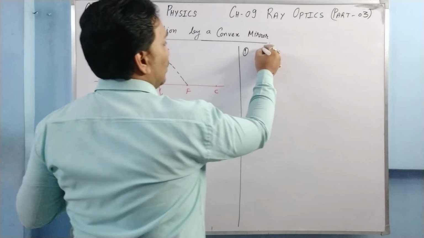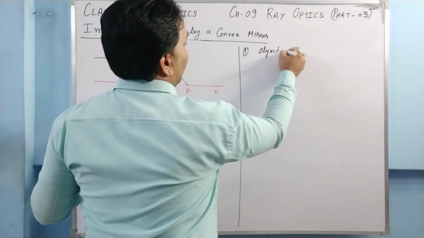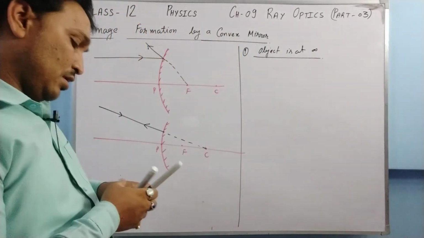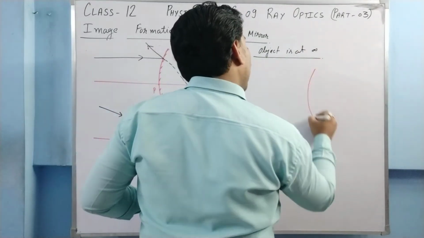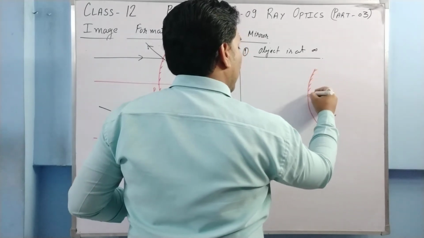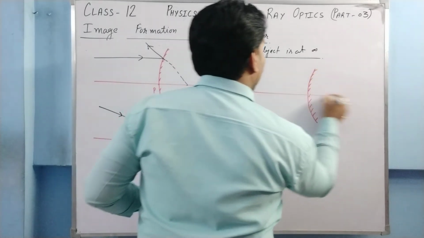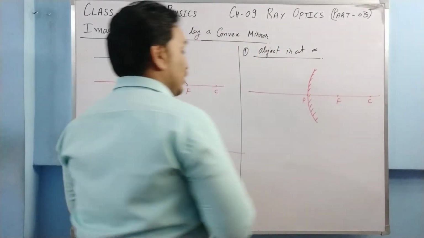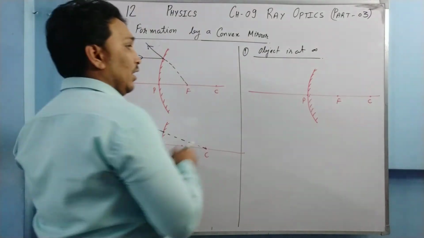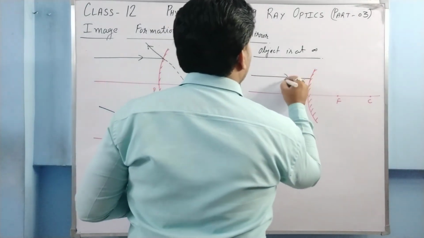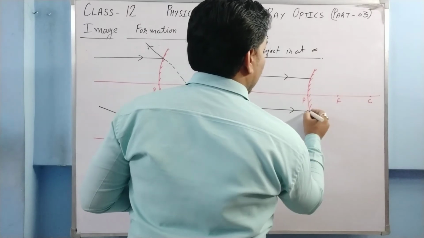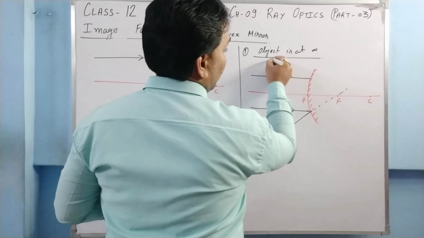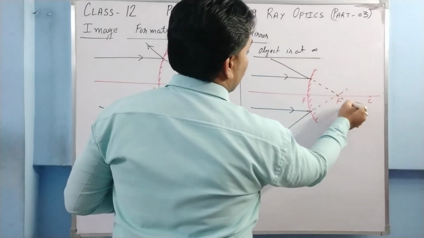First case, when the object is at infinity. Say this is your convex mirror, this is pole, this is focus, this is center of curvature. If the object is at infinity, rays are coming parallel to the principal axis, and after getting reflected from the mirror, on extending them, they pass through the focus.